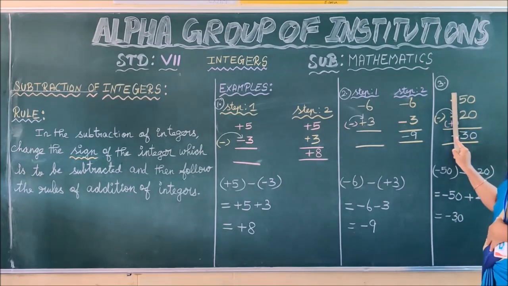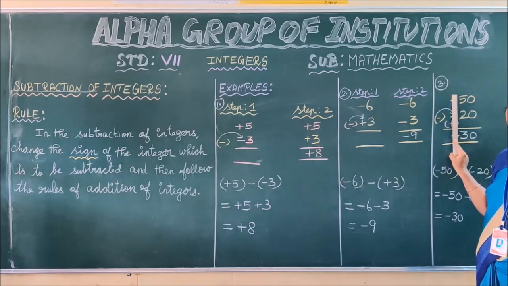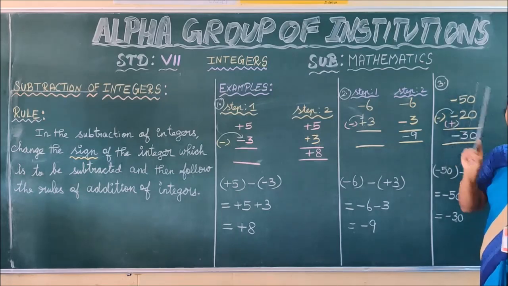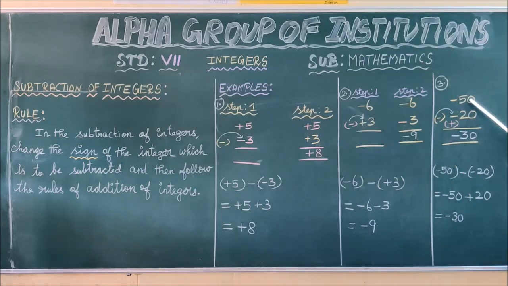What are the two integers you see on the board? 50 and 20. Which is the larger integer? 50. Which is the smaller one? 20. Now subtract the smaller one from the bigger one: 50 minus 20. What is the answer? 30. For writing the sign of the answer, you have to find the larger number by ignoring the sign. Among 50 and 20, which is the larger number? 50. What is the sign for 50? Minus. So the answer takes the minus sign. So the answer is minus 30. Thus, minus 50 plus 20, the answer is minus 30.